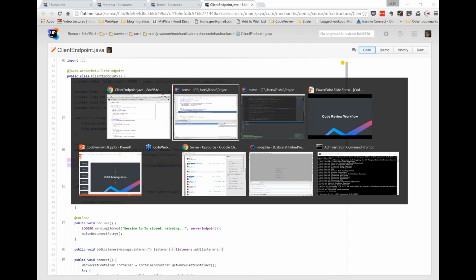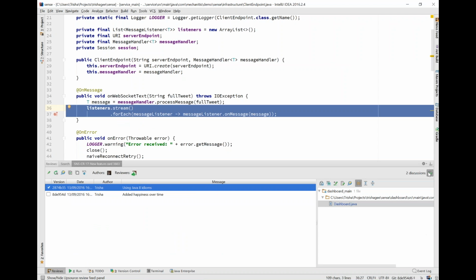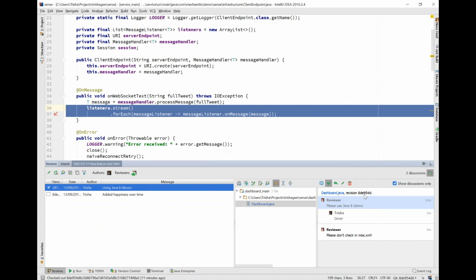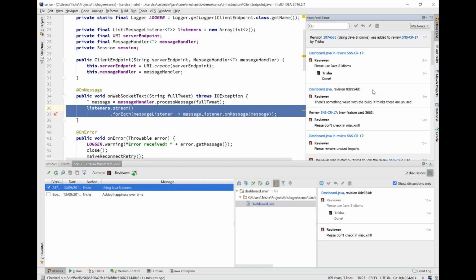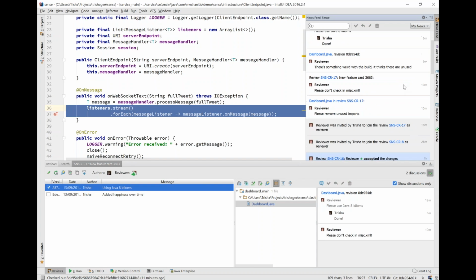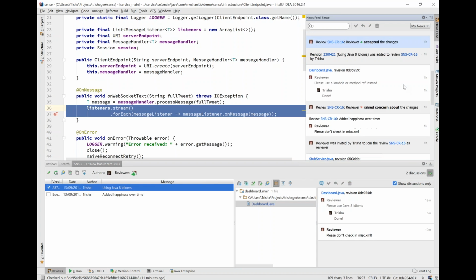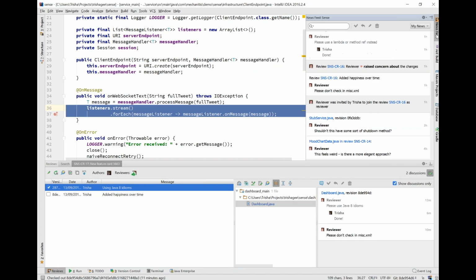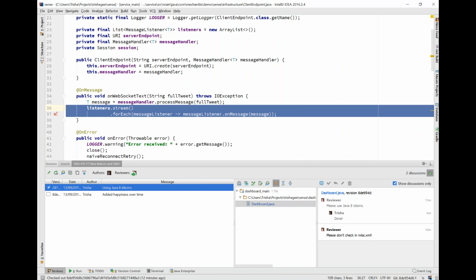And one of the other things I didn't really talk about in terms of the IDE, we saw the notifications coming up here, and we saw that we can look at the discussions on a particular review, but we can also, let me just move the GoToWebinar thing out of the way, we can also have a look at the news feed for a particular project. So I can see not just things which are about a specific review, I can see all of the news which is applicable to me, so people who've added me to a review or messages that I've had. And I can have a look at this and click on various things and check if that's interesting to me.